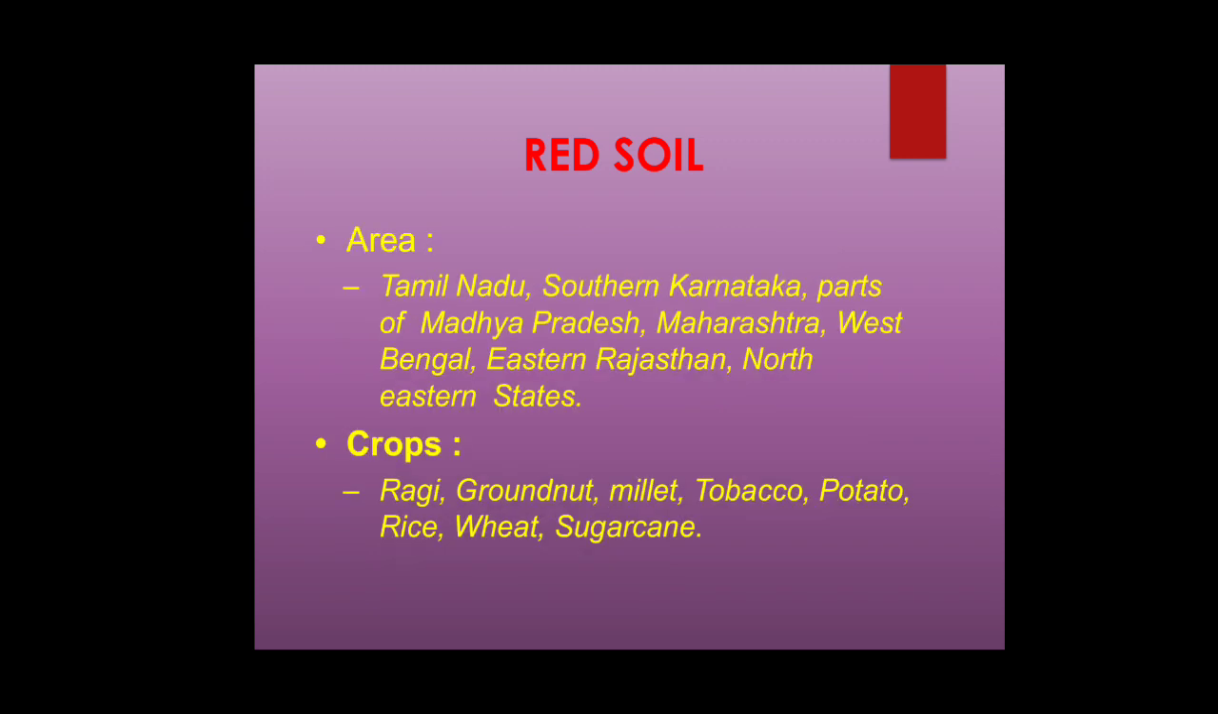The soil is porous and friable. Next comes area. So the red soil is present in Tamil Nadu, southern Karnataka, parts of Madhya Pradesh, Maharashtra, western Bengal, eastern Rajasthan, and the northeastern states. And the suitable crops for this red soil are ragi, groundnut, millet, tobacco, potato, rice, wheat, and sugarcane.